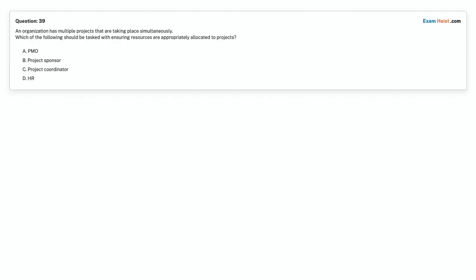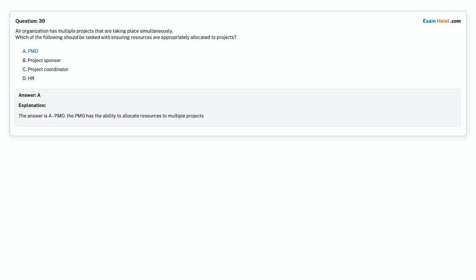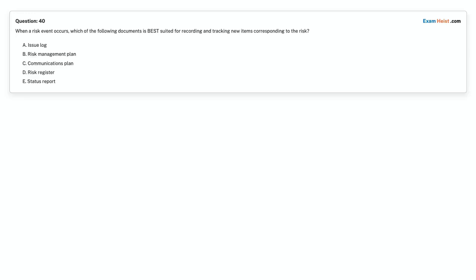Question 39. An organization has multiple projects that are taking place simultaneously. Which of the following should be tasked with ensuring resources are appropriately allocated to projects? Option A. PMO. Option B. Project sponsor. Option C. Project coordinator. Option D. HR. Choose the correct answer. Correct answer is Option A. PMO.